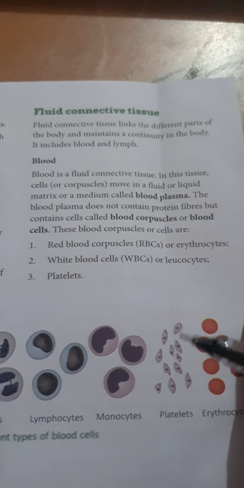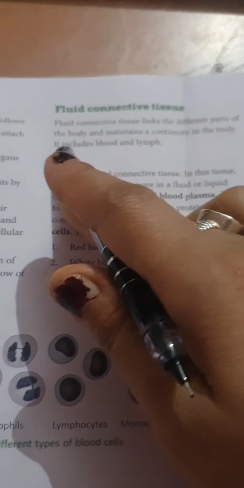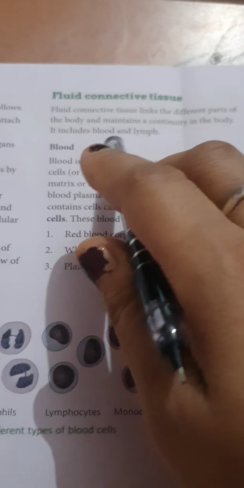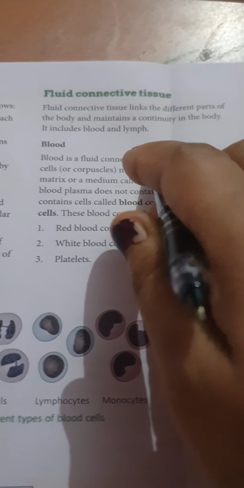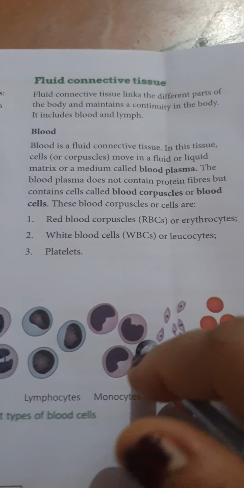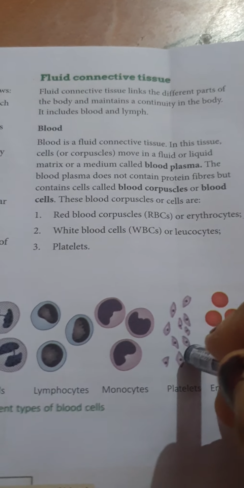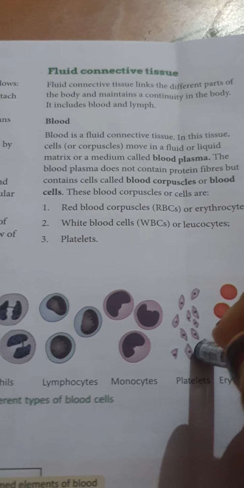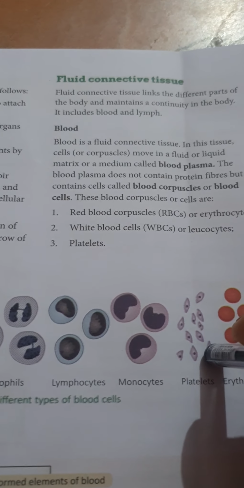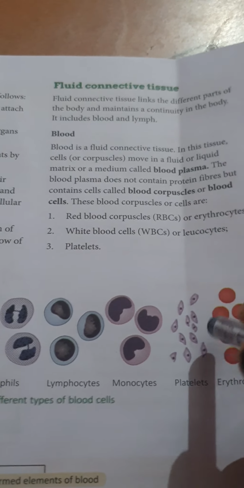The fluid connective tissue is mainly blood and lymph. What are they? Only blood and lymph. Now see, blood, a fluid connective tissue, provides a transport system within our body for oxygen and other important substances.